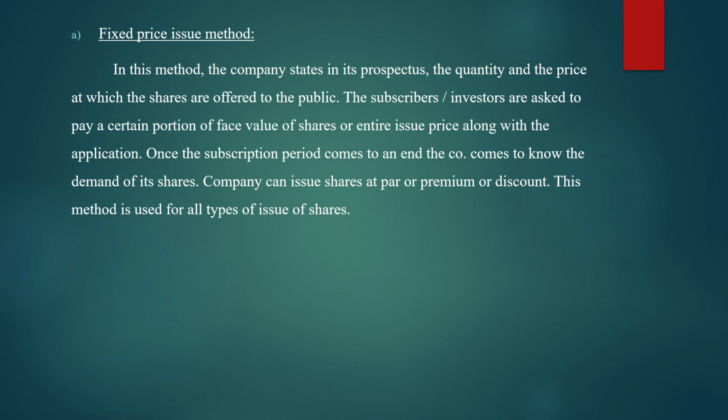This method is used for all types of issue of shares. So this fixed price issue method is the common method used by the company for issuing all types of shares. Okay.